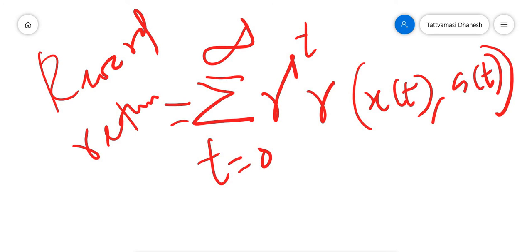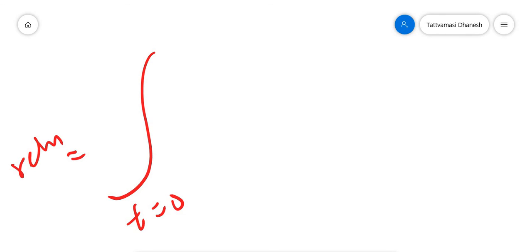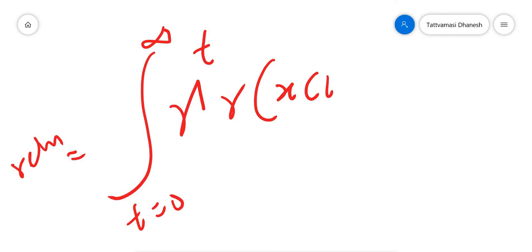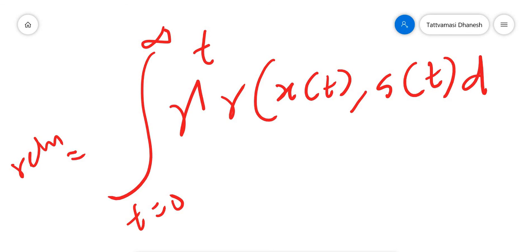In integral form, you can write return equal to the integral from t equals 0 to infinity of gamma raised to t, times r of x_t, a_t, the reward function which depends on the current state and action, dt.